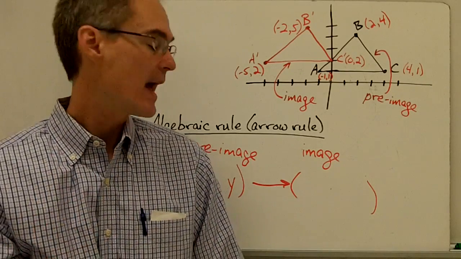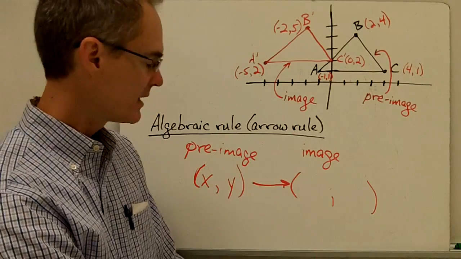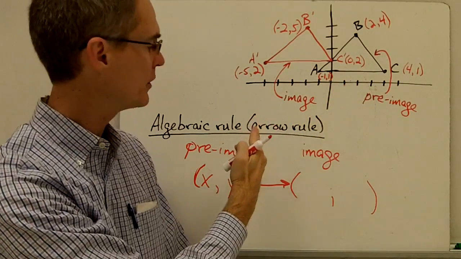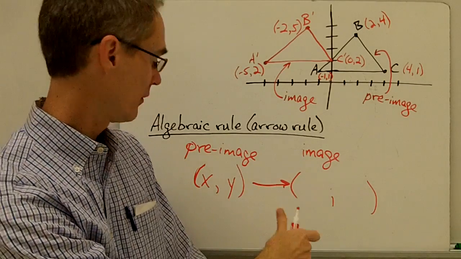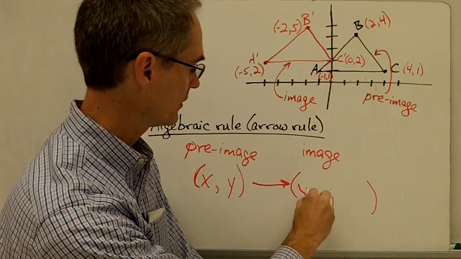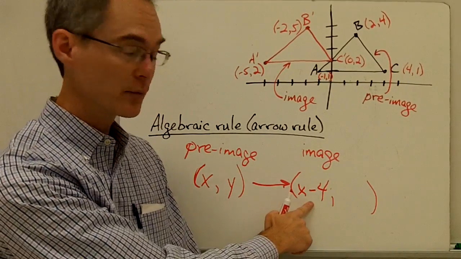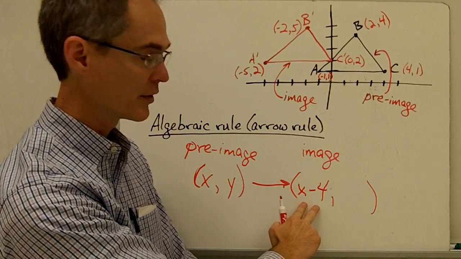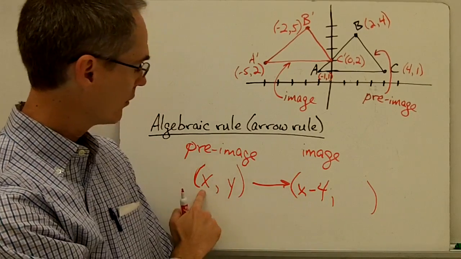So the algebraic rule for this particular translation, since I'm moving all of my x coordinates to the left 4 units, well, moving to the left 4 units means I need to subtract 4 from each one of my x coordinates. Well, to subtract 4 from each of my x coordinates, I can write that like that. So all the x coordinates of my image are subtracting 4 from the x